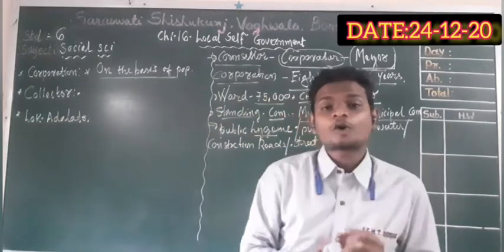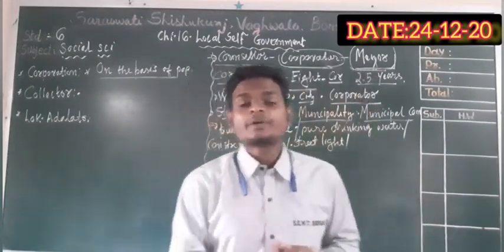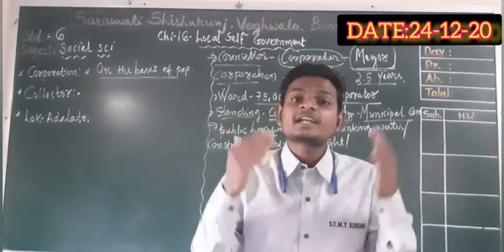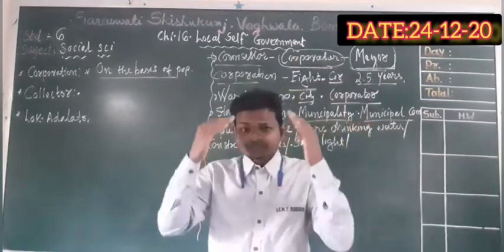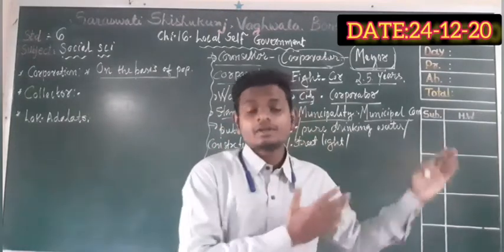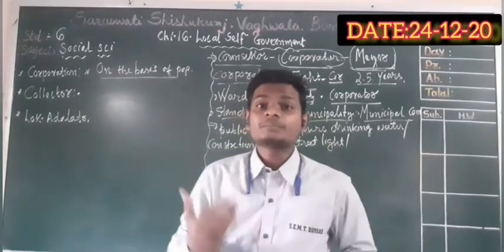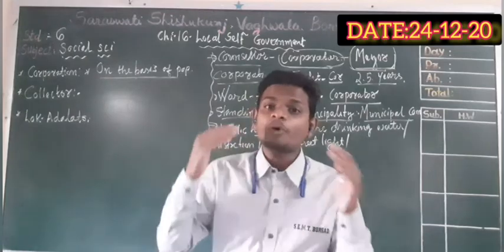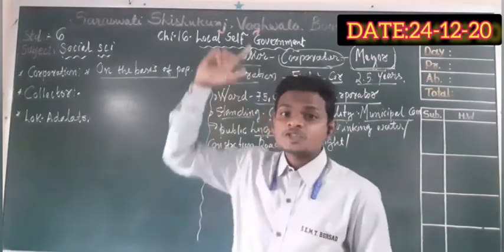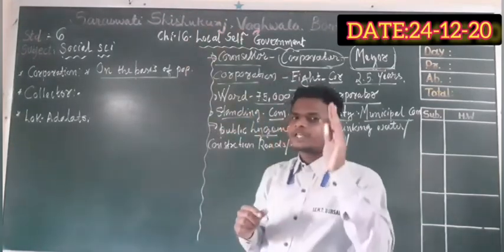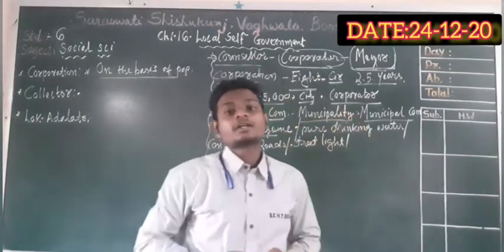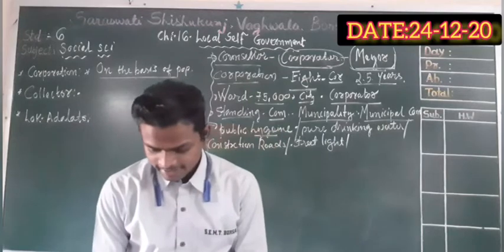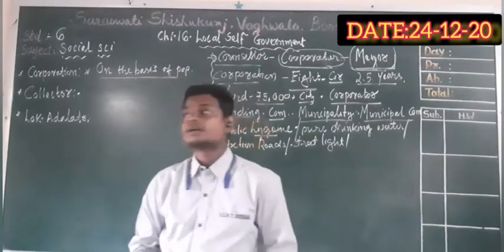They pass one of the toughest examinations, the UPSC, and become IAS officers. Please remember, they are always appointed by the central government. So the collector is the administrative head of the district.